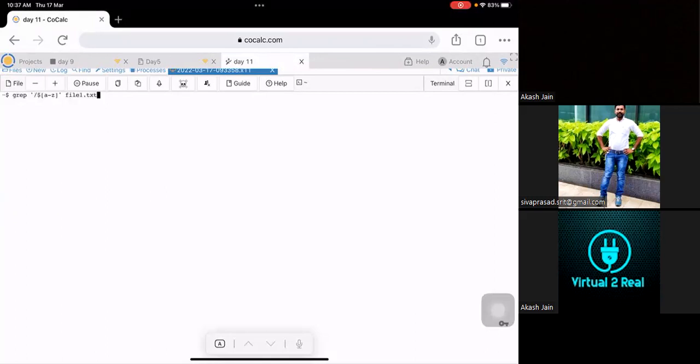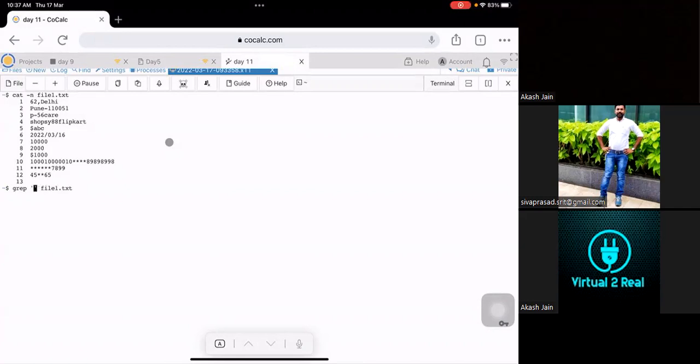Now let's try to fetch the other rows. My requirement is to fetch the sixth row. Can you try? Grep, and then... sorry, not a double slash, not a forward slash. Shift and semicolon, sorry, not a semicolon. That one, caret or anchor, anything you can say. Okay. Now,